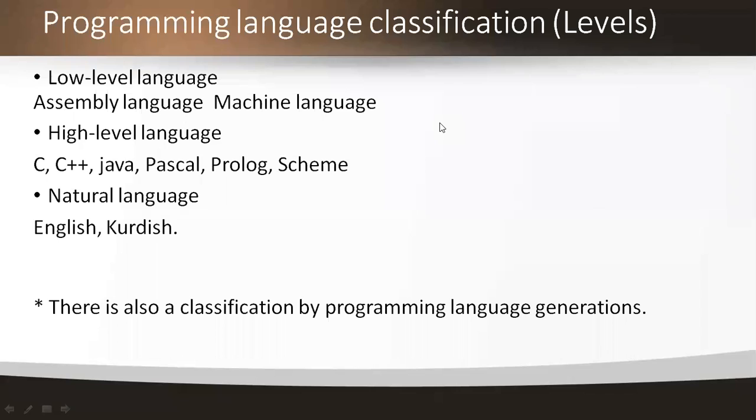And high level language, we are all very familiar with, because in every semester we have one programming language as a course and we do the lab session for that, so everyone is familiar with high level languages. So here we have examples like C, C++,